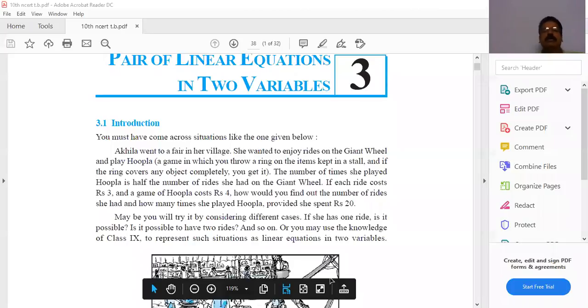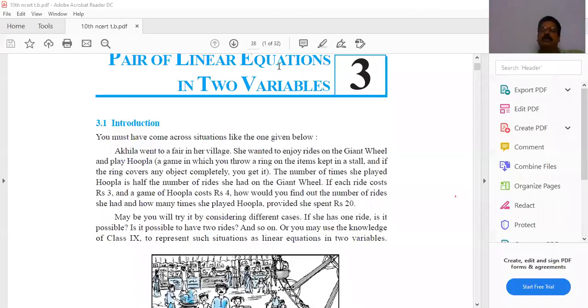What is meant by an equation? Tell me, anyone. What is meant by an equation? Equation means what? Anyone? No one.